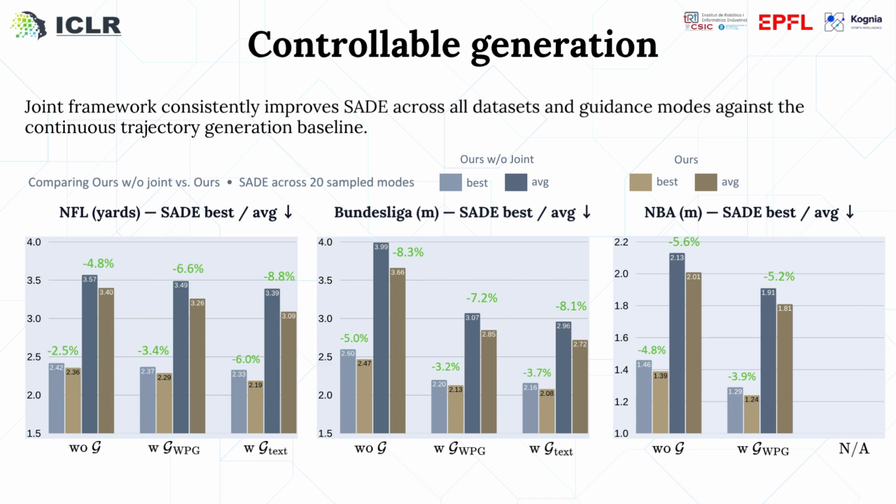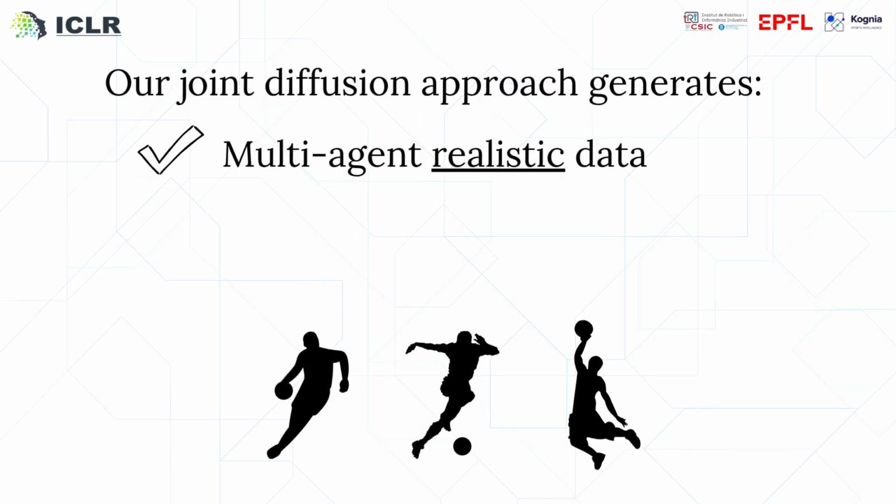For controllable generation, we compare our full joint model against a variant without joint modeling, one that only optimizes continuous trajectories. Each chart shows three settings: no guidance, weak possessor guidance, and text guidance. The improvements are consistent across all datasets and all guidance modes, ranging from 3 to 9%. The largest gains come with text guidance, confirming that richer semantic conditioning benefits the most from jointly modeling trajectories and events.